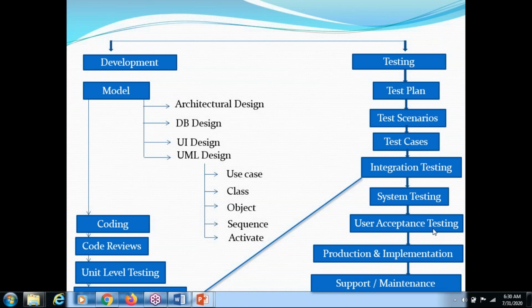See, our part is done. Our part is what? Whenever the build comes, we will go for system testing. And once we are done with the system testing, we will go for user acceptance testing. Again, user acceptance testing is of two types: alpha testing and beta testing. And once we are done with alpha testing and beta testing, we will go for production implementation and support and maintenance. So this is very, very important.